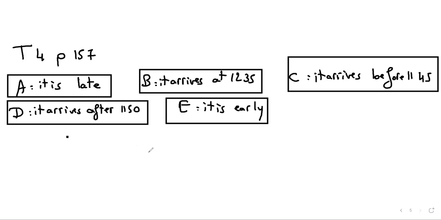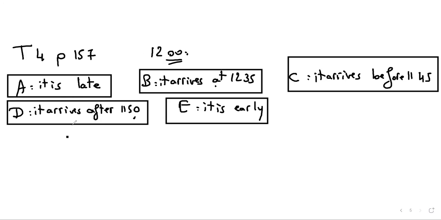Right. So we know that the expected time for it to arrive is midday. For example, here it's early, right? And here it's late. So these two, it's another way to say 12:35 in this case. So this is a normal time for it to arrive.